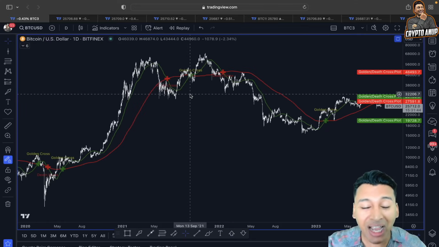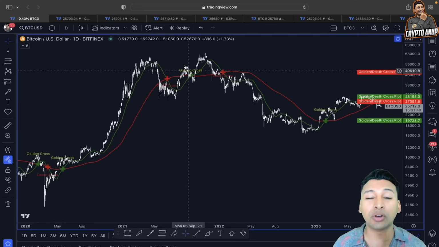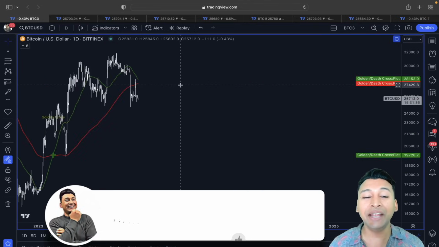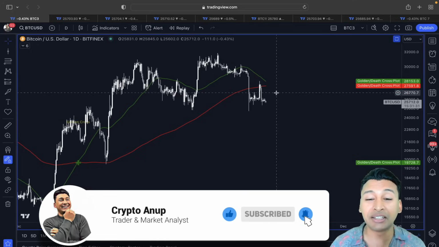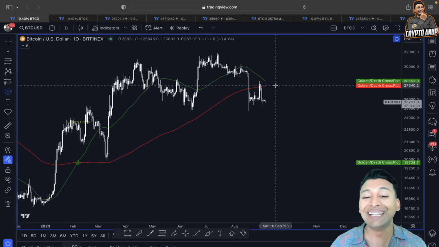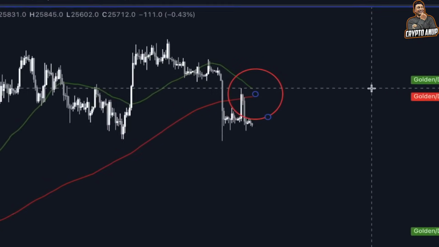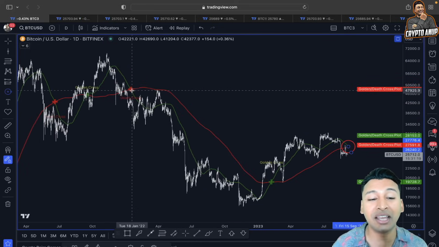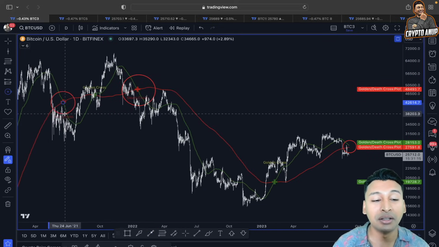And now what I want you guys to do is to look at this golden cross and dead cross indicator, because according to this indicator, we might be in trouble. I mean, the price of Bitcoin, if we look at this indicator, might be in trouble because we are about to form a dead cross. Yes guys, if this 200 SMA crosses above the 50 SMA, then we have to be careful, because in that case we are going to form a dead cross just like this one here.